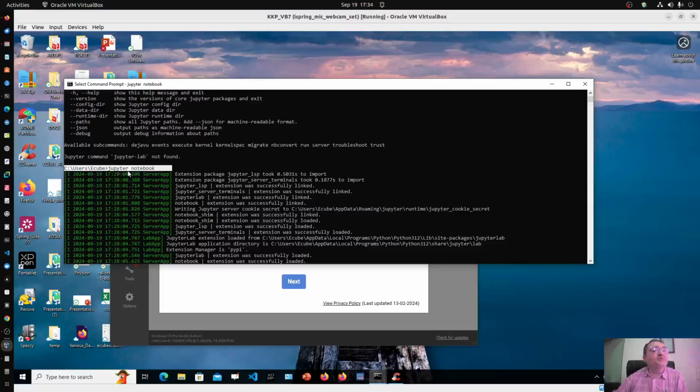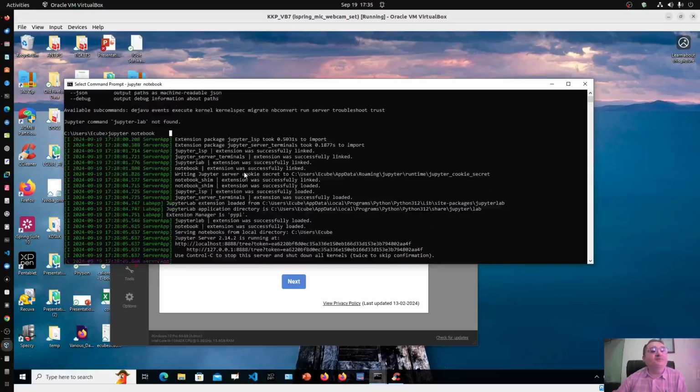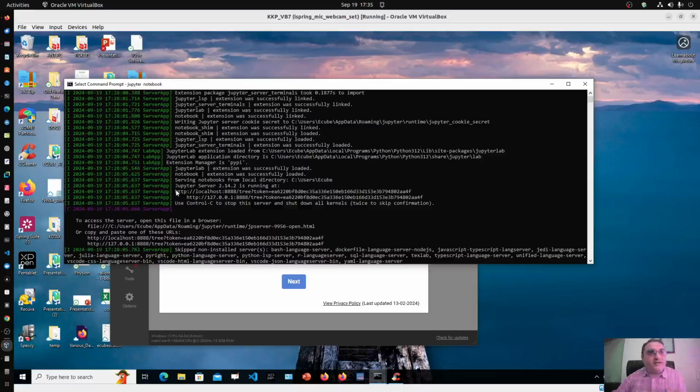I just type jupyter space notebook, and after some long messages, it starts the server at the localhost. You may get a slightly different message because I am running on VirtualBox. If you are running on native Windows, not in VirtualBox, then this link will be clickable, so you can just click it and it will open in a browser.